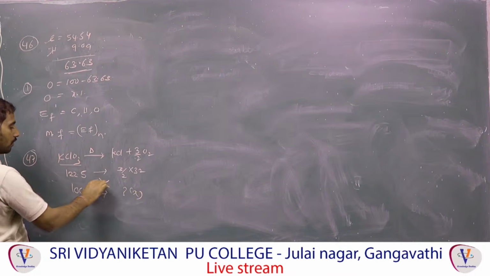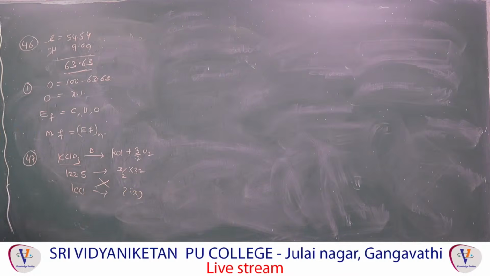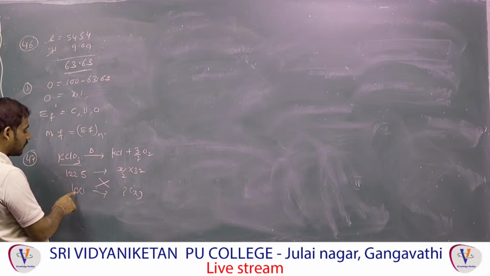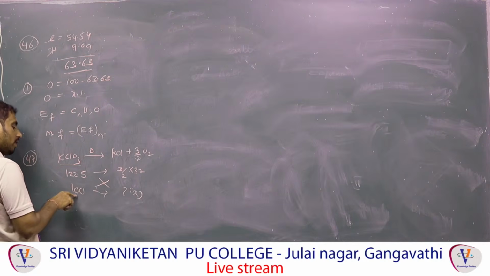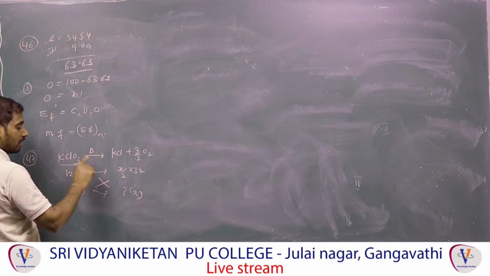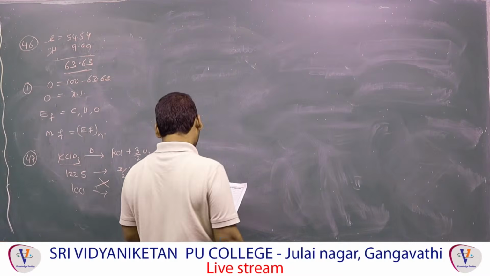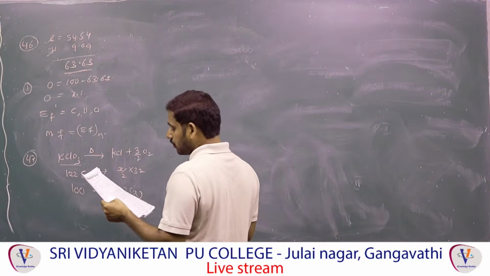That is X. Then you do the cross multiplication. Why did I take 100 here? Because they said percentage loss of gas, and gas means oxygen gas. So percentage means 100 grams, and how much percentage is lost? Then do the cross multiplication and you will get the answer. The answer is around 39.18. That is option 3.